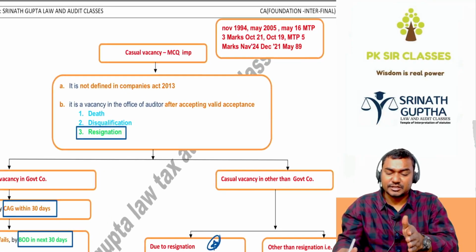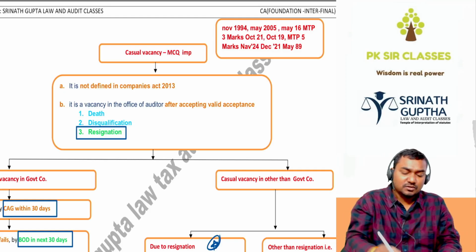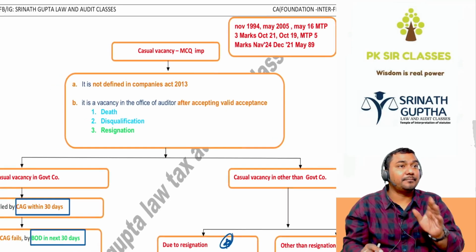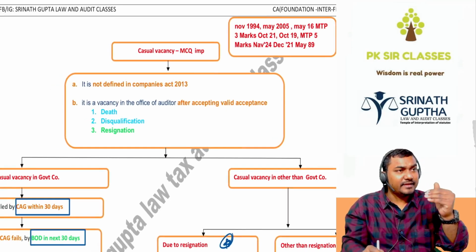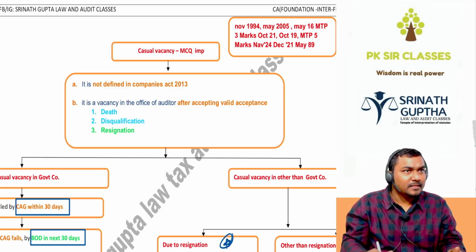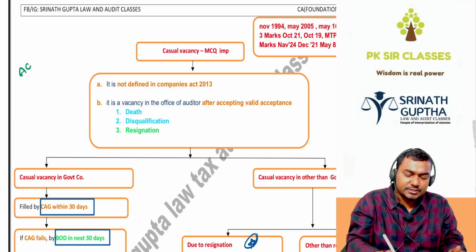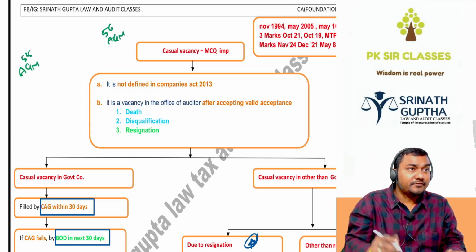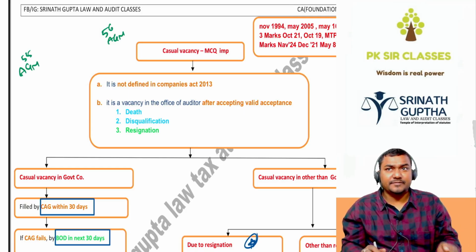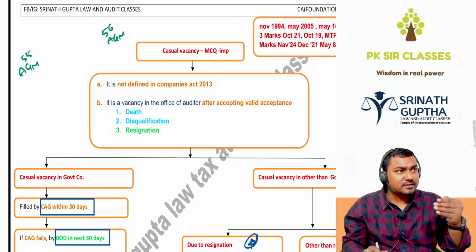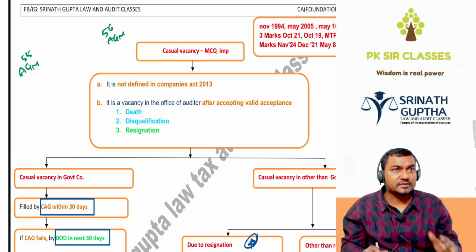Next, casual vacancy. It was asked in the exam so many times. So what is a casual vacancy? Actually, casual vacancy is not defined in the Companies Act. Casual vacancy means any vacancy arising in the office of the auditor after proper appointment. Generally, the life of the auditor is from one AGM to another AGM, 55th AGM to 56th AGM. If he takes office at the conclusion of the 55th AGM, he is supposed to be in office till the conclusion of the 56th AGM.